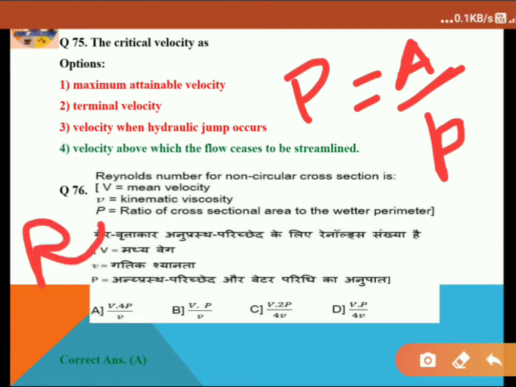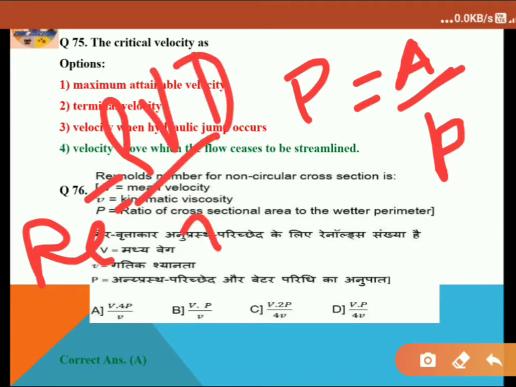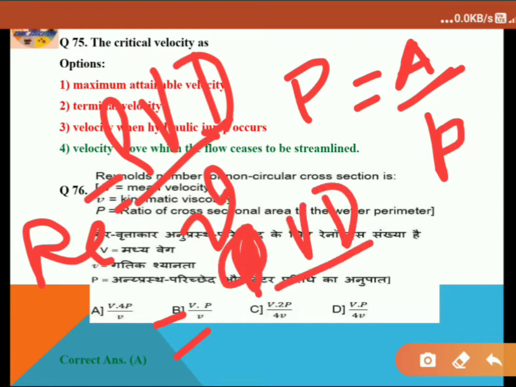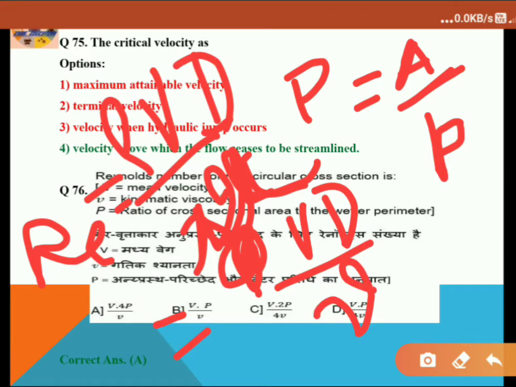So according to the Reynolds number, we know Re equals rho v d divided by nu, where d is the dimensional number. Also we can say it will be rho v d by mu, not nu but mu, and mu by rho is equal to nu. Here it will be rho v d by nu.